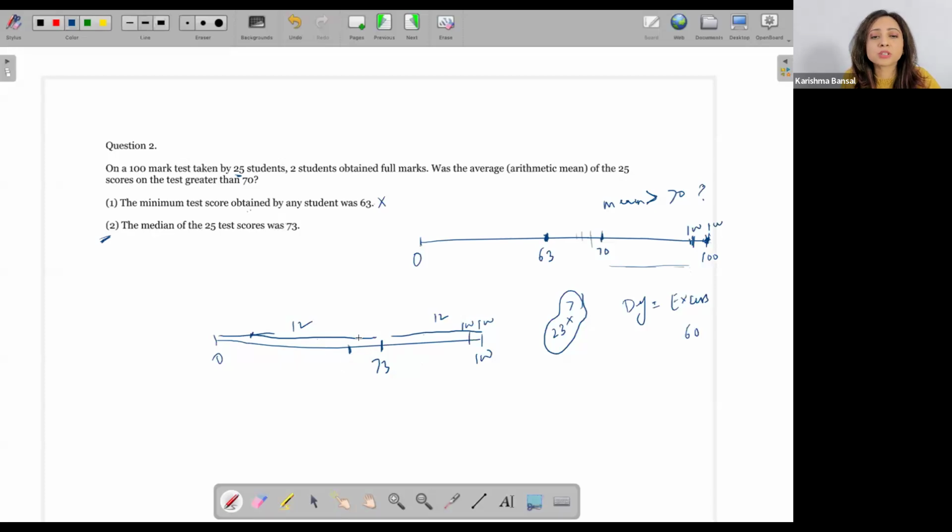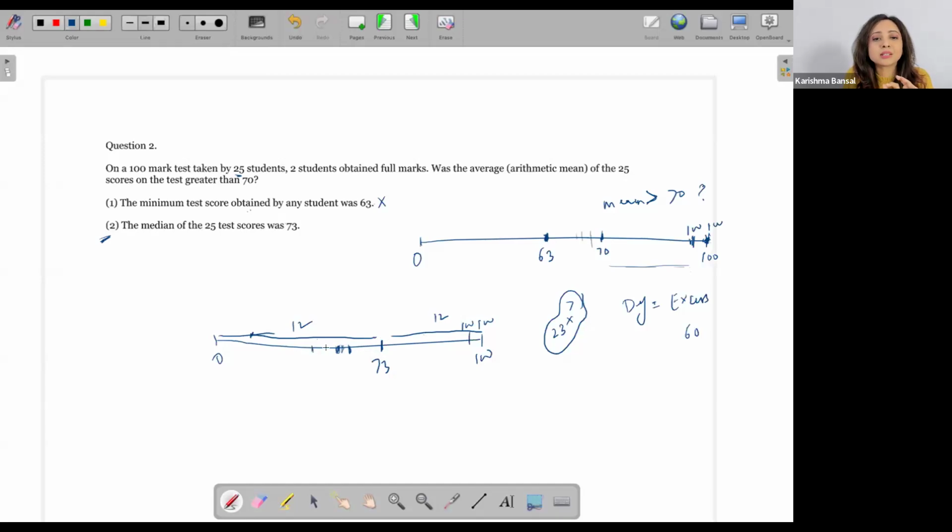Look, it is very much possible that these 12 people who are lower than 73 are somewhere over here. Maybe all of them are, let's say, at 70 itself, and then these 12 people are anywhere between 73 to 100. So my average is more than 70. That's the easier, intuitive thing. What about less than 70? I'm assuming that when you say statement 2 is sufficient, you are feeling that it should be more than 70. Why do you think that it can't be 70 or less than 70?